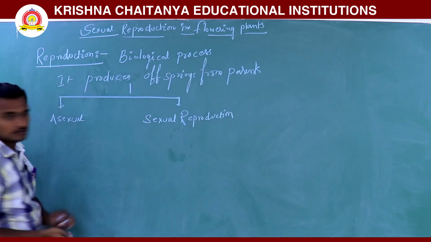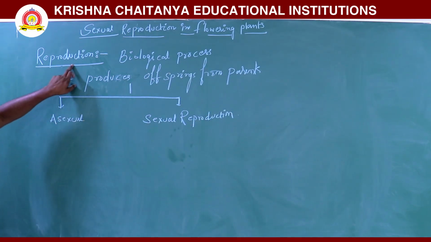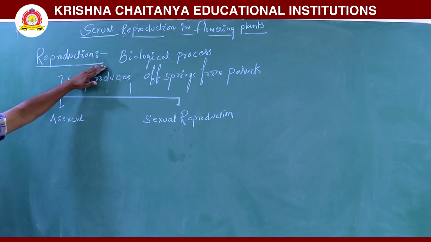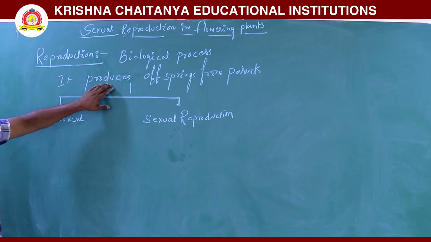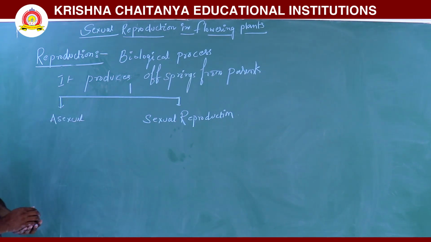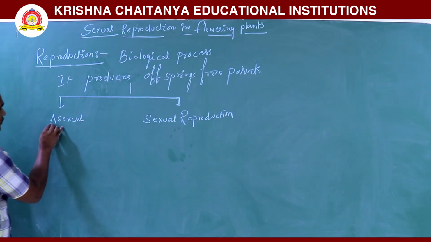See here, reproduction is a biological process in which offsprings are produced from the parent. It is divided into two types: asexual reproduction and sexual reproduction.